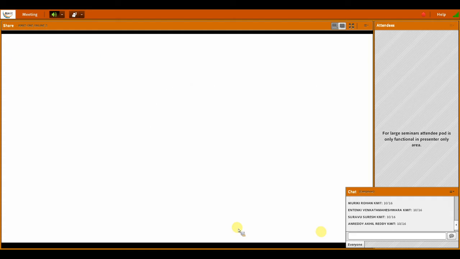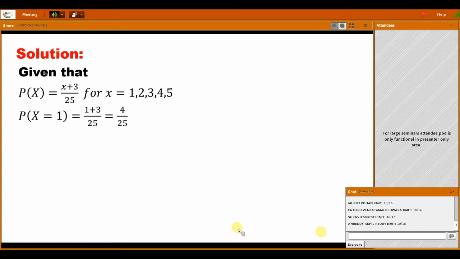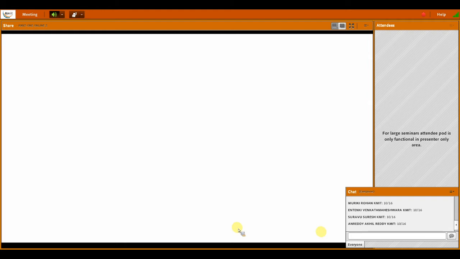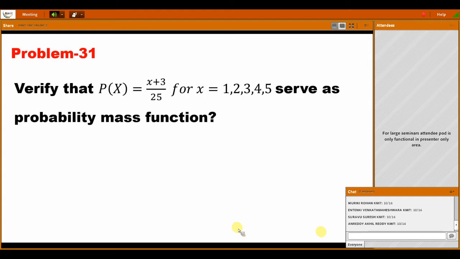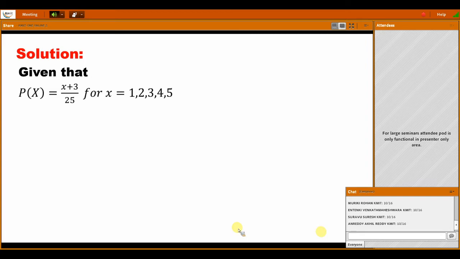Find the probability mass function. To find the probability mass function, we have to substitute the values. X is equal to 1, 2, 3, 4, 5. That is mentioned in the question, it seems. Yeah, x is equal to 1 to 5. So let's substitute here. X value is 1, x value is 2, x value is 3, x value is 4, x value is 5. Like that you substitute.